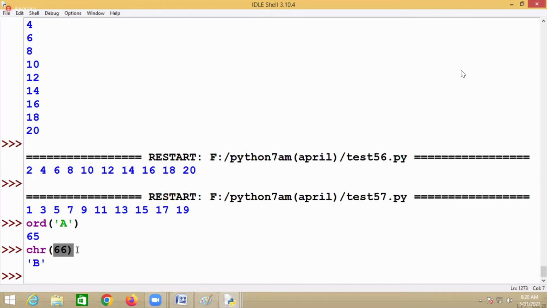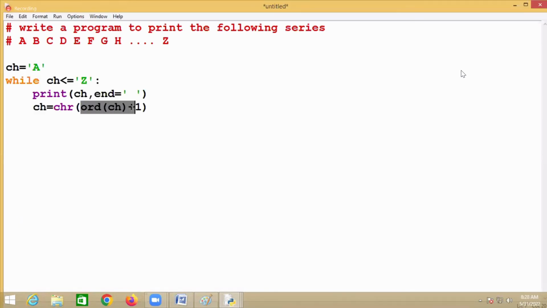So the ASCII value is 66 and the character is B. The character is A and the ASCII value is 65. So this result you are converting into character, B. B is less than or equal to Z? Yes.